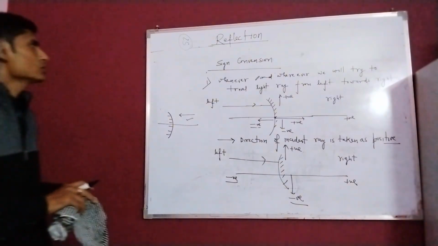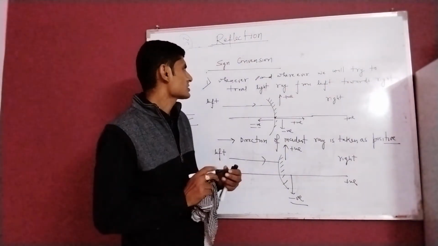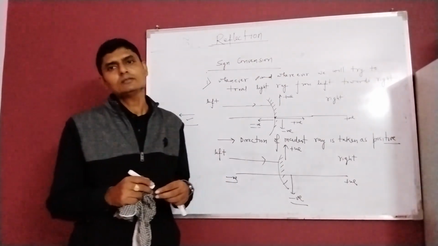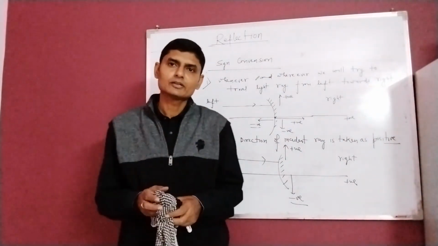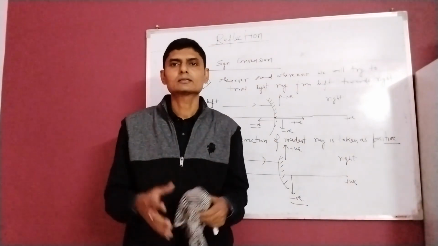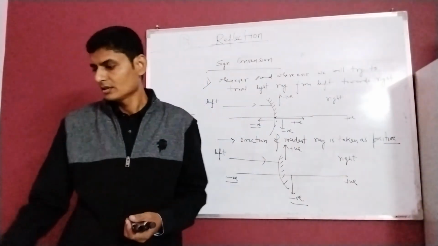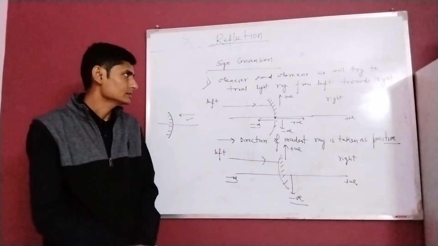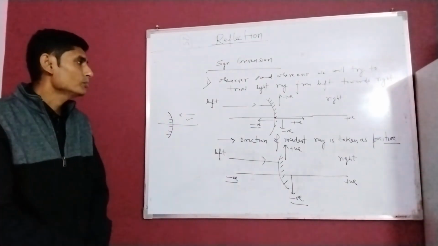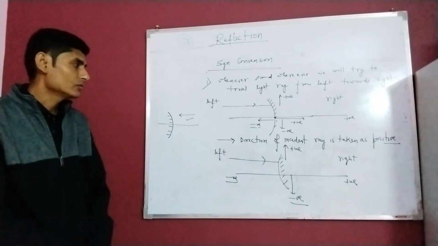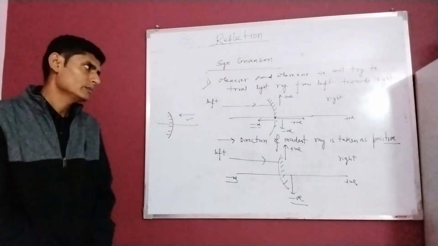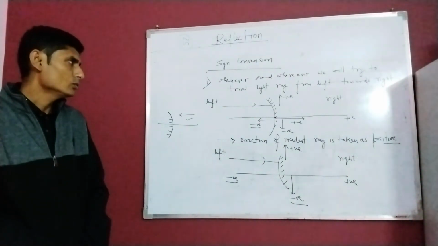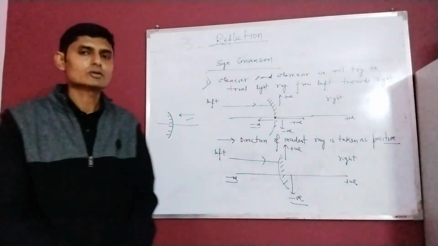Okay? So today I discussed lots of things: reflection, specular reflection, diffuse reflection, laws of reflection, and so many aspects. Likewise, sign convention, types of mirror, pole, what is focus, what is center of curvature, what is aperture. Hoping that you all have understood it. Thank you so much to all of you.